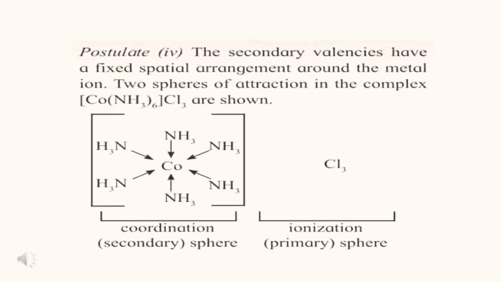In these, the total 6 ammonia are ligands, and these ligands are attached to the central metal atom.